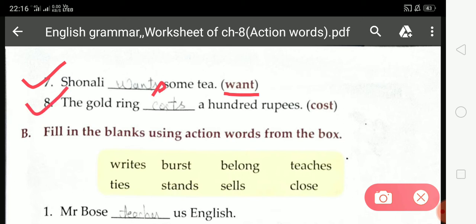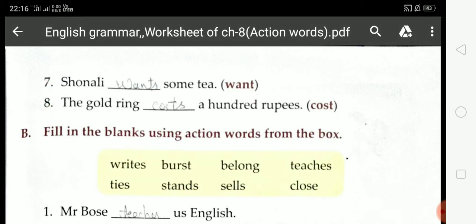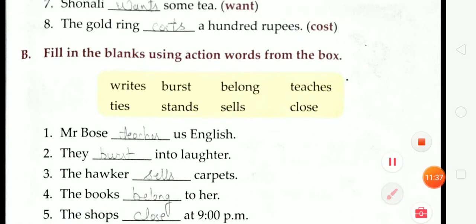Now come on 8. The gold ring dash 100 rupees. So student, here they are talking about only one gold ring. So you have to add s to the cost. Costs.